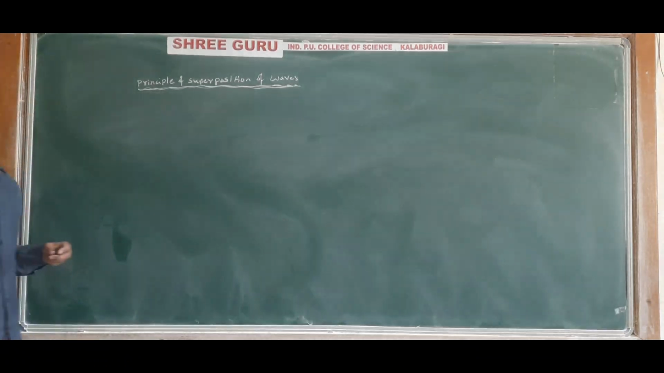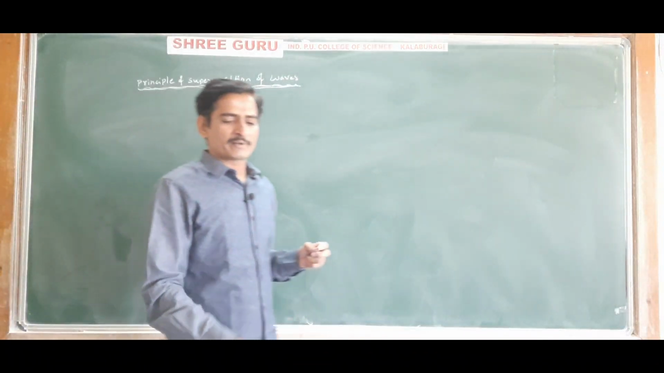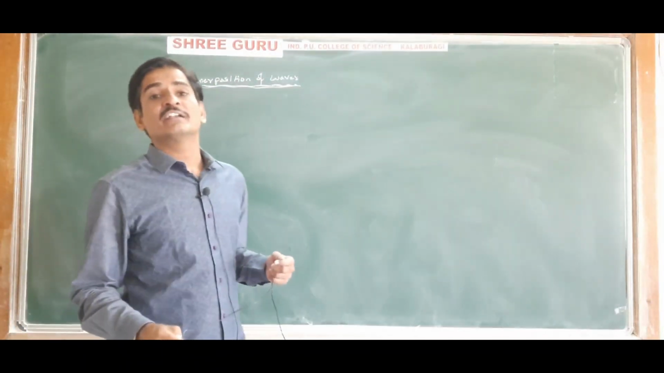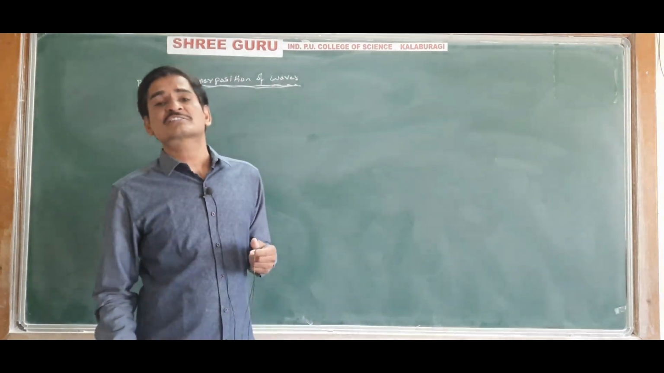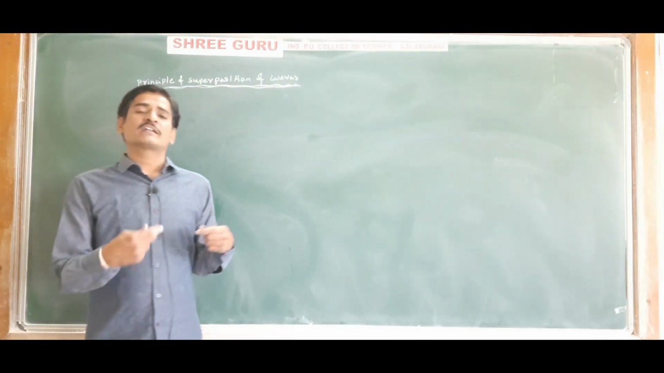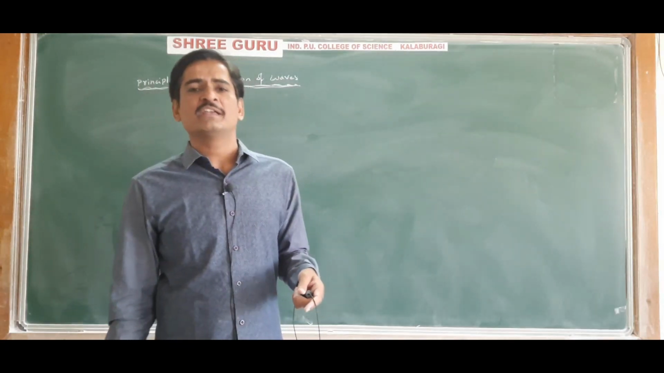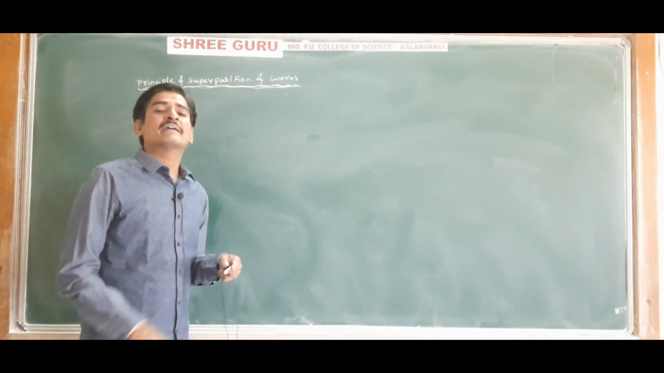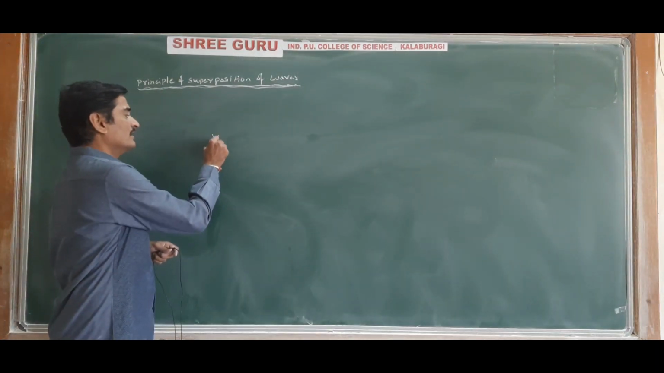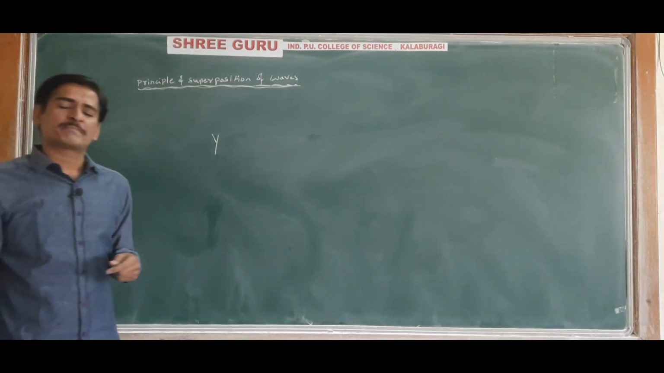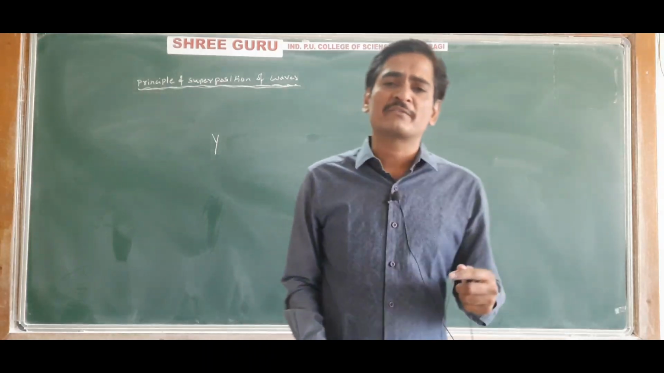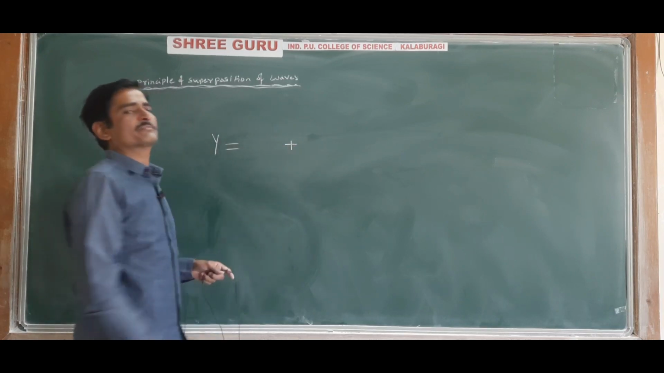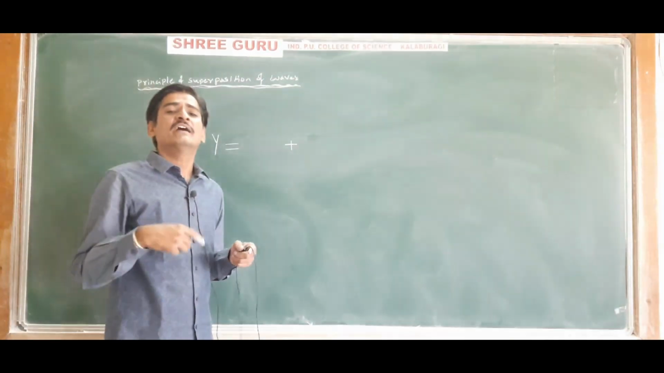So what is this principle of superposition of waves? According to the principle of superposition of waves, the resultant displacement of the particle of a medium at any place or at any instant of time is given by the sum of displacements caused to the particle by the individual waves. That is, the resultant displacement of a particle of a medium at any instant of time is equal to the sum of displacements caused to the particle by the individual waves.